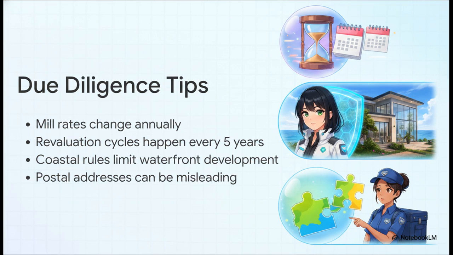Let's wrap up with a few rapid-fire tips. Keep in mind that mill rates change every single year, so always verify the current rate with the local tax collector. Also, because reevaluations only happen every 5 years, a town's assessment might lag way behind a rapidly changing housing market. If you're looking at properties near the water, be aware that coastal management rules strictly limit what you can actually develop. And finally, never trust a postal address. Mailing addresses cross town lines all the time. You have to check the actual municipal border to know which town truly governs the property.